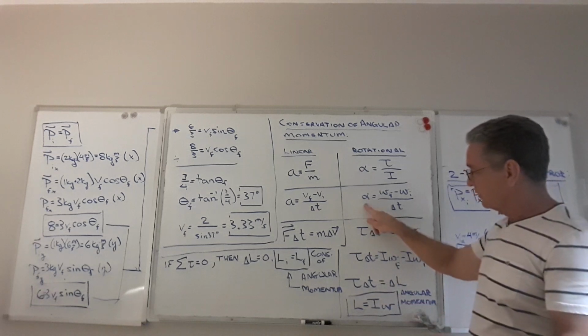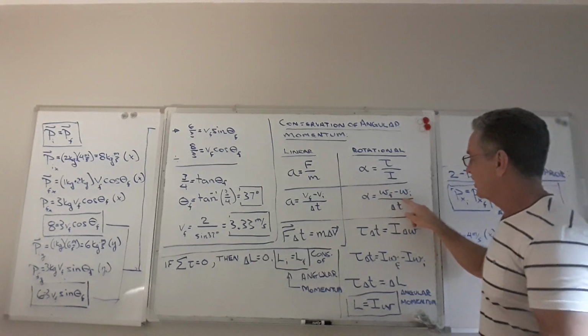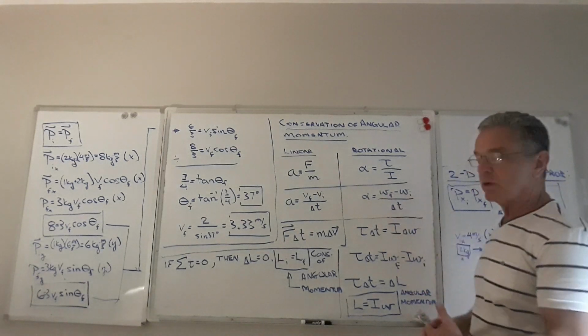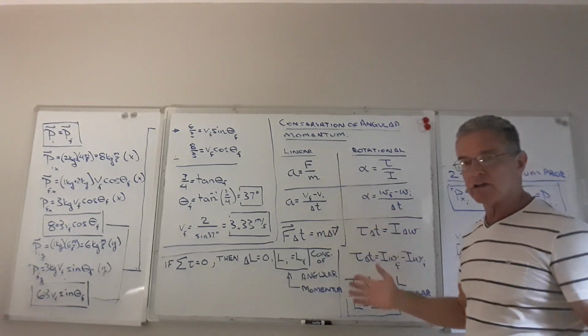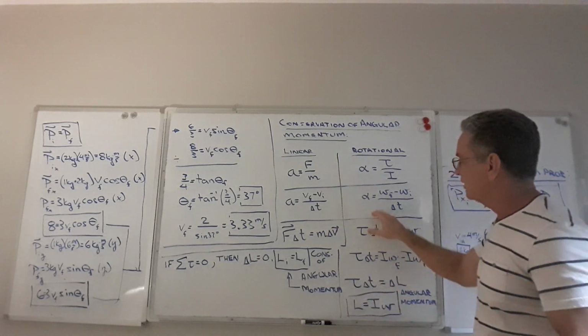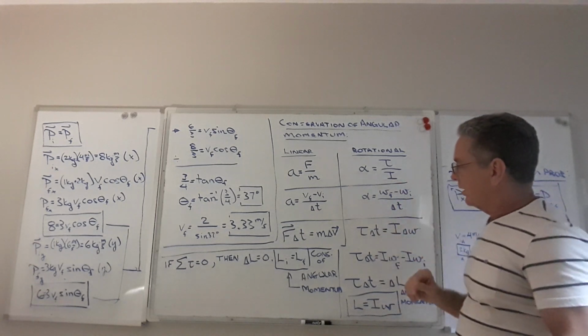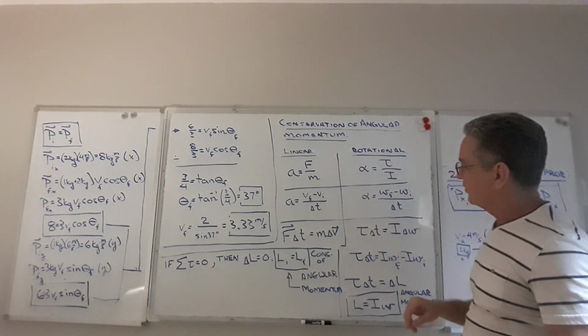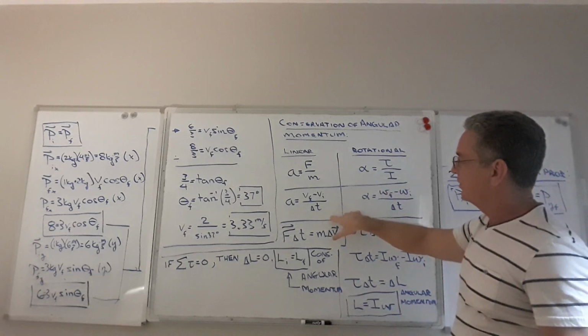So the angular acceleration will be equal to the final rotational velocity minus the initial rotational velocity divided by the time between those two rotational velocities. Now remember, these two are only true if you've got constant acceleration or constant angular acceleration. But that'll work for this case, where we can take this down to an instantaneous point where the accelerations can be considered constant.